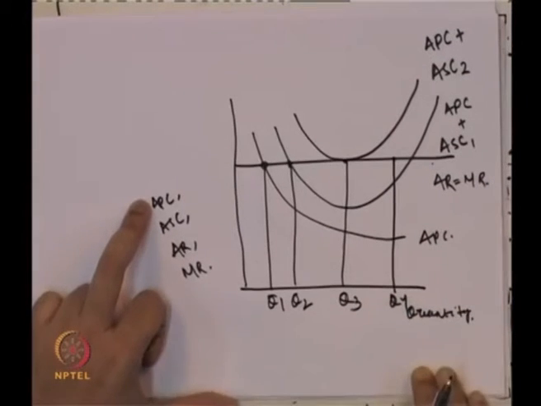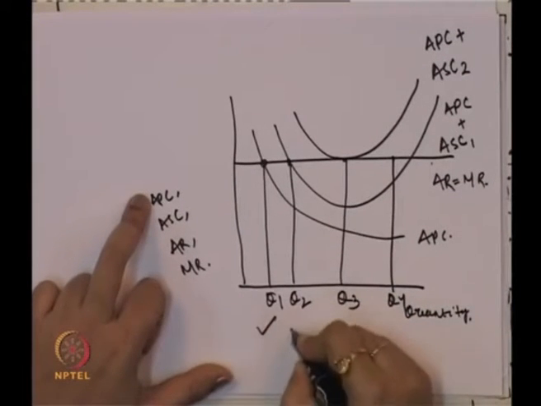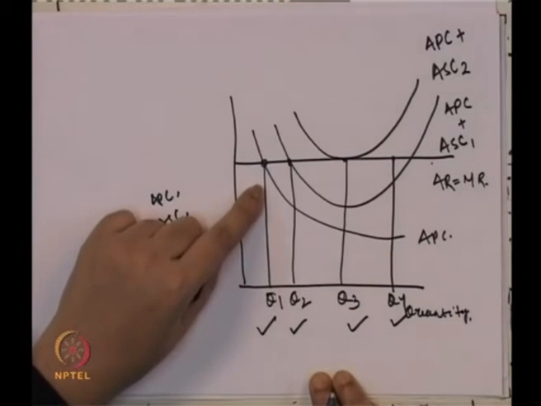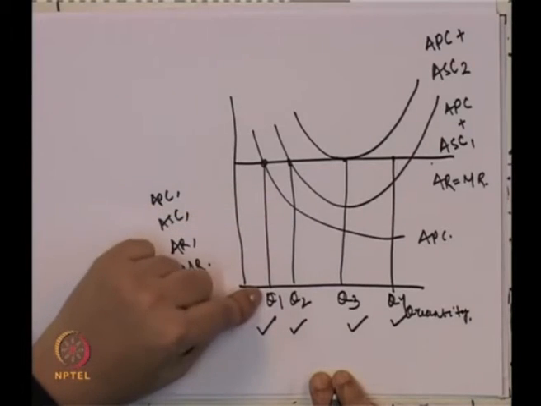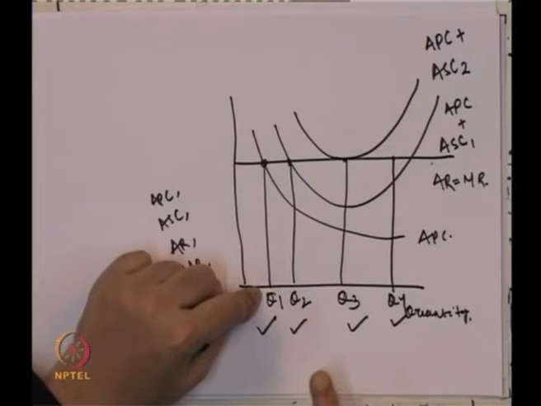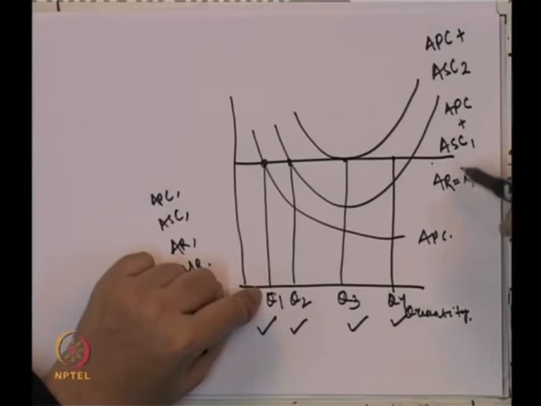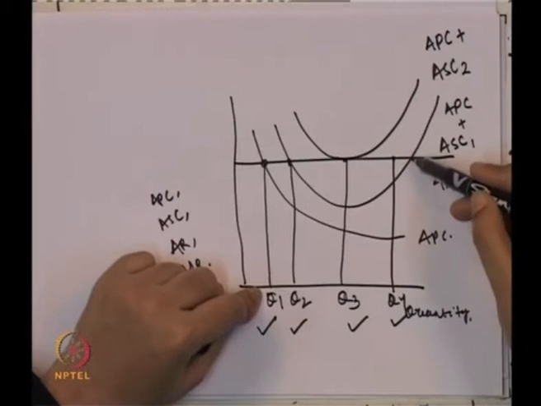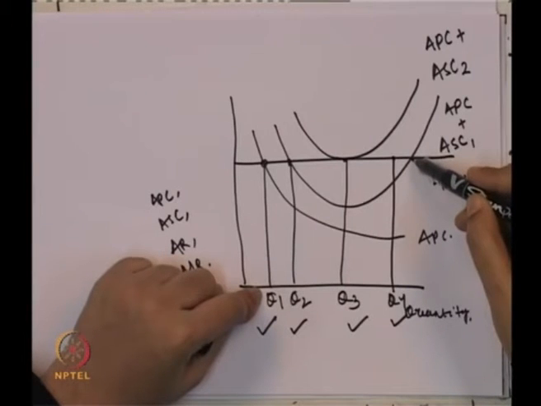What is the essential difference between Q1, Q2, Q3 and Q4? In the first case, when only the average product cost is there, the output produced is Q1. When we add the average selling cost to the average product cost, the output level is Q2, and it can also go up to this point here, because this is where we get one more equality.